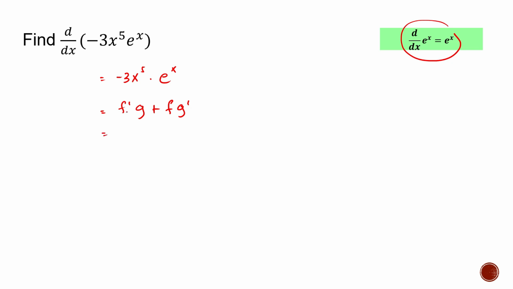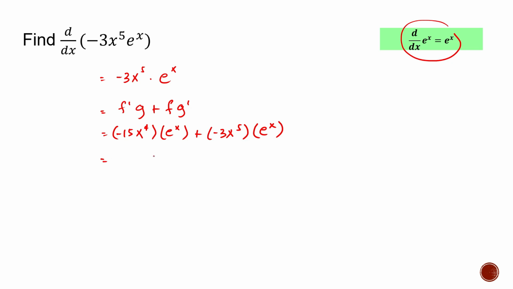Okay, f prime, that means the derivative of negative 3x to the fifth power, that's negative 15x to the fourth power, times g, which is e raised to x, plus negative 3x to the fifth power, and the derivative of e raised to x is just e raised to x.